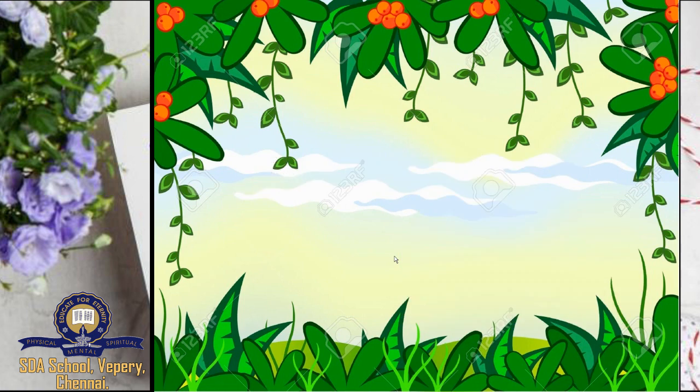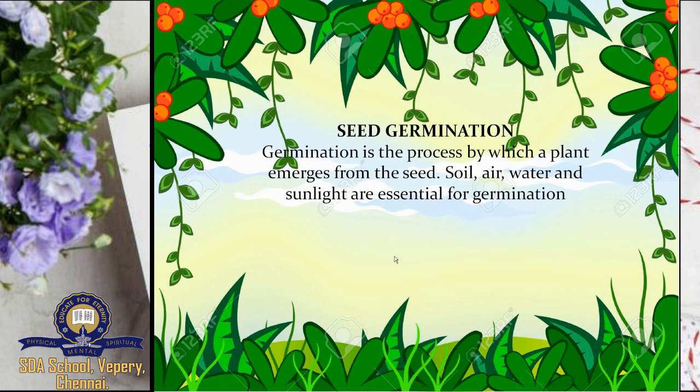Okay, next thing is seed germination. So where does a plant start to grow? Yes, from the seed. So germination is the process by which a plant emerges from the seed. So from the seed, it starts growing. So what is necessary for the growth? Soil, air, water and sunlight are essential for seed germination.